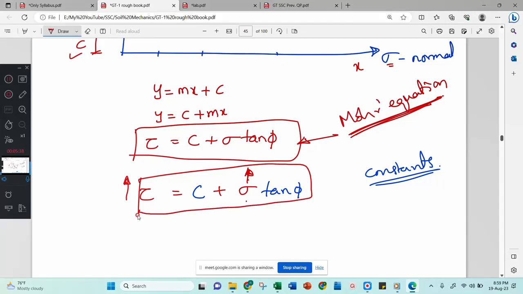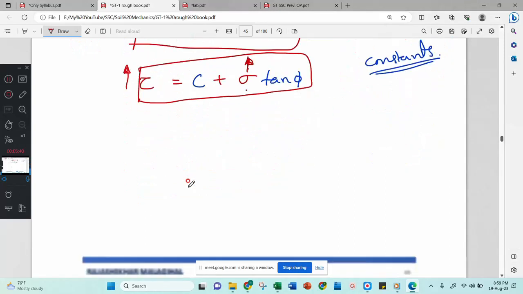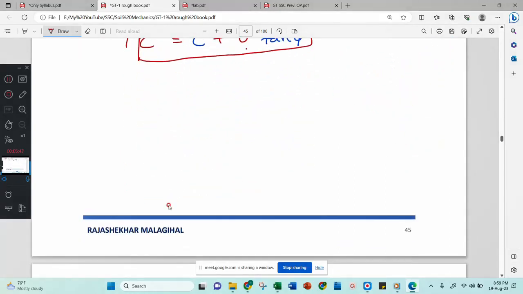Understood? Now I will come back to the Mohr concept. This is all about the direct shear test. In that Mohr concept, this experiment was done by Mohr. Then Mohr said that tau is directly proportional to normal stress, or tau is a function of normal stress.